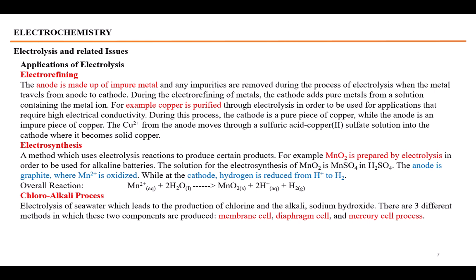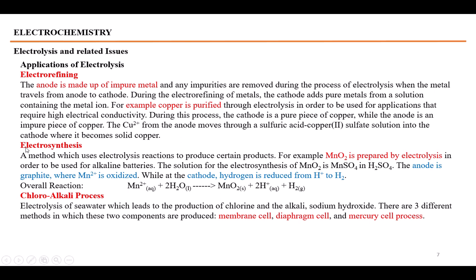This refining of copper is done by electrorefining. Impure copper is made the anode. Pure copper is made the cathode. The copper dissolves into the solution in the form of Cu2+ ions from the anode, and they will be deposited at the cathode. So pure copper will be deposited at the cathode and the impurities will remain behind.